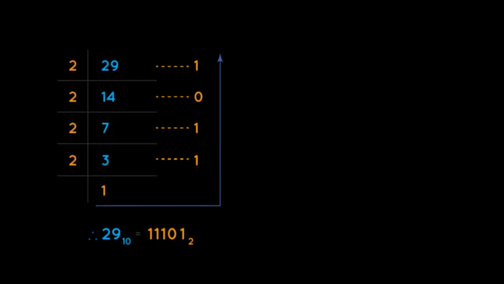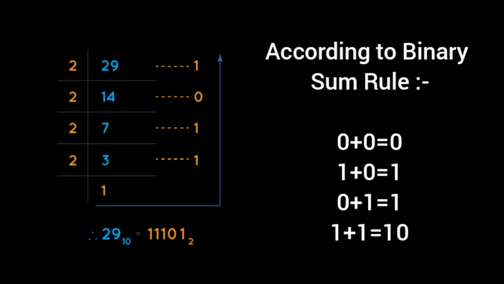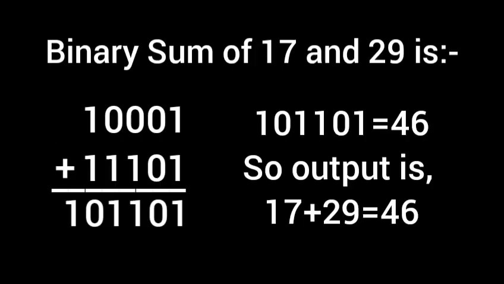The process to convert decimal to binary is as shown here. Now, according to binary summation rules, 0 plus 0 equals 0, 1 plus 0 equals 1, 0 plus 1 equals 1, 1 plus 1 equals 10. So, the binary sum of 17 and 29 is 101110, which is 46.